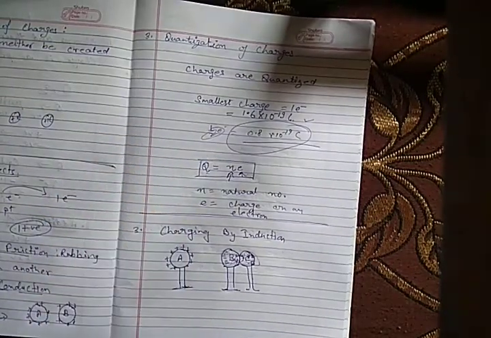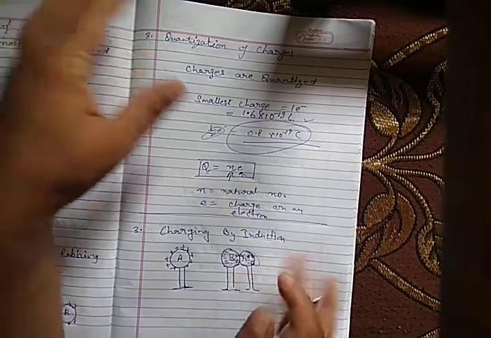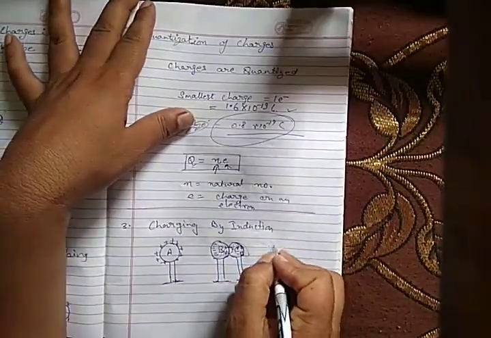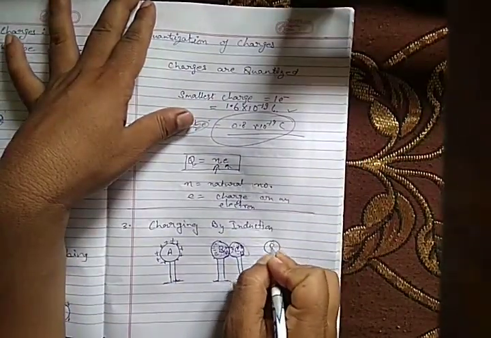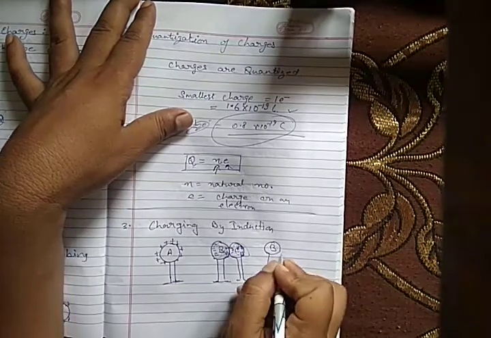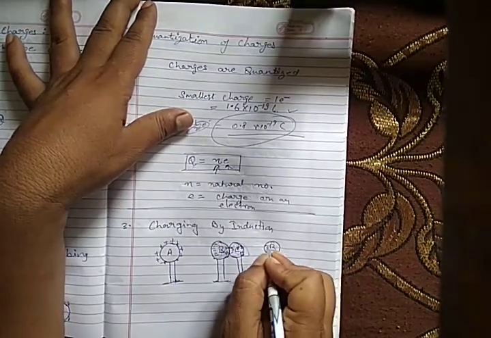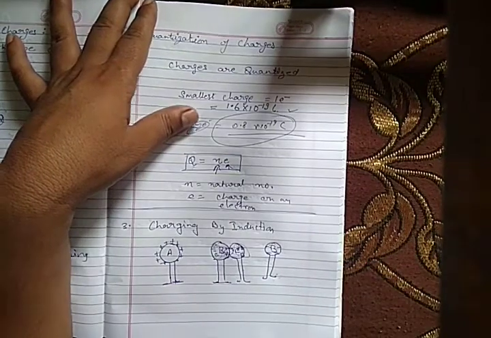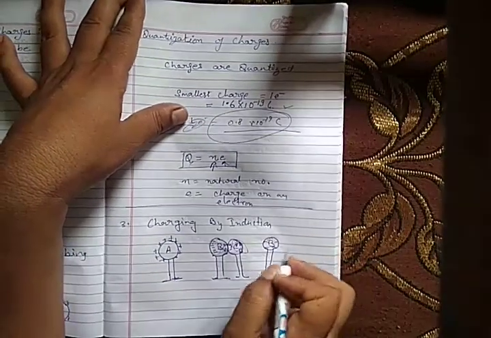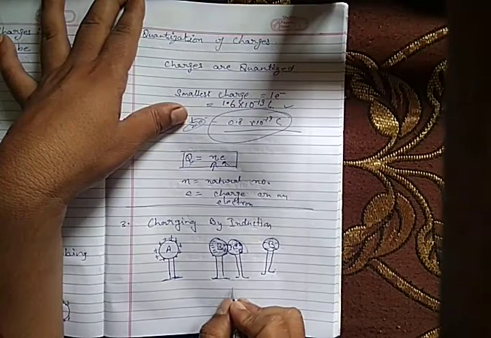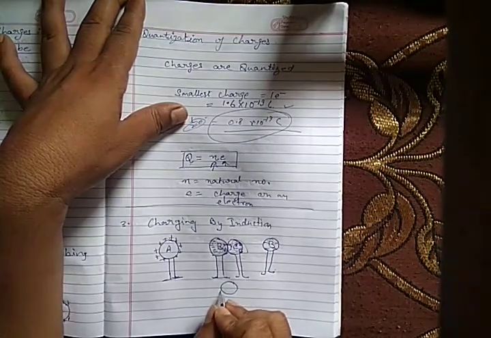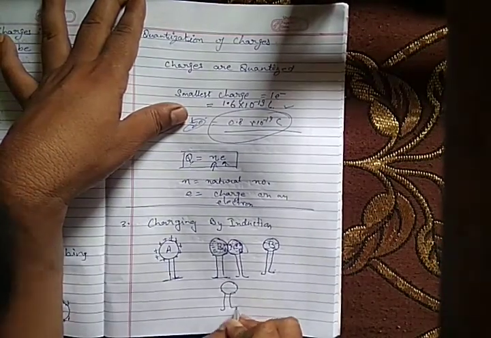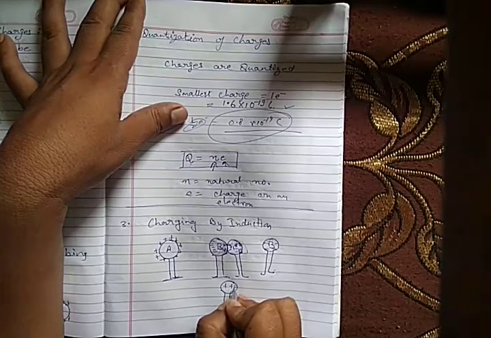Now if we separate B and C, we will be having object B with some negative charges, and object C with some positive charges.